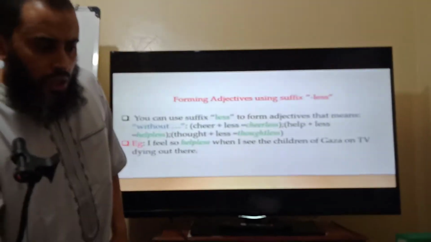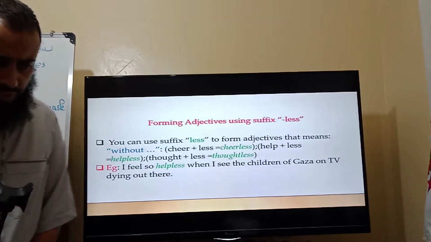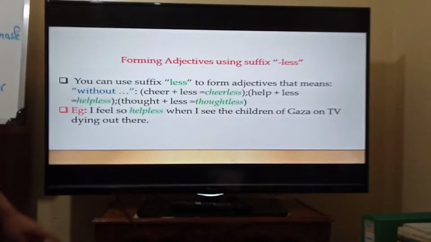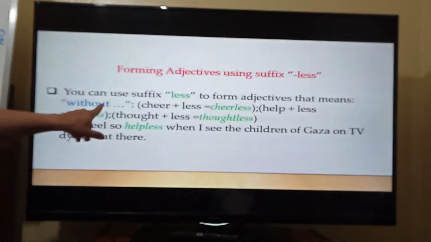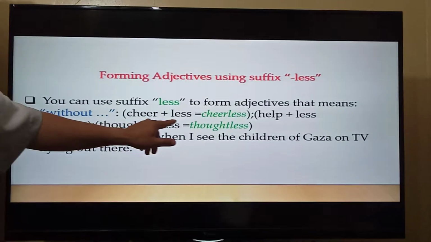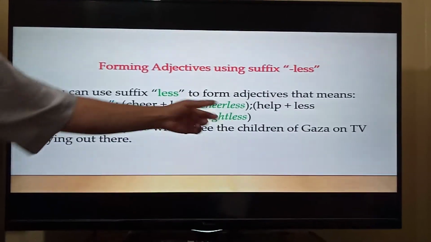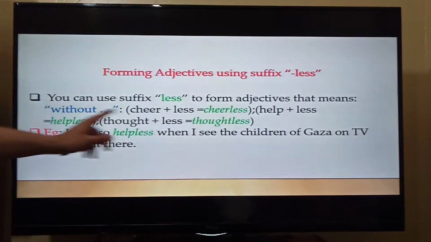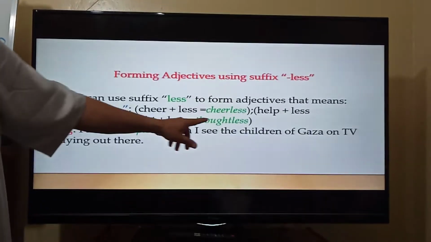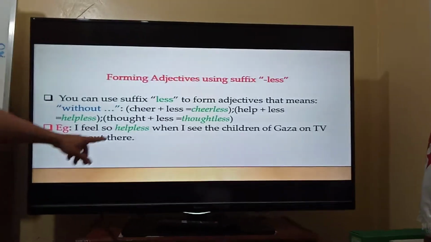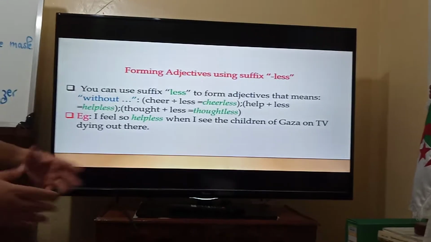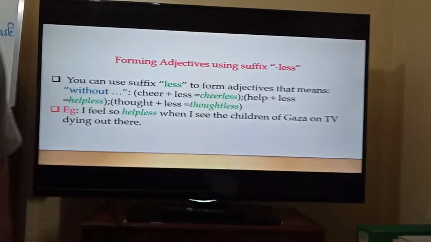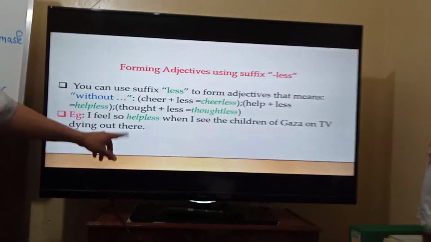Let's see forming adjectives using the suffix less. You can use the suffix less to form adjectives that mean without. Cheer plus less means cheerless, without cheer. Help plus less, helpless. Thought plus less, thoughtless. Example: I feel so helpless, it means I can do nothing. I can't help when I see the children of Gaza, of Palestine, on TV dying out there.